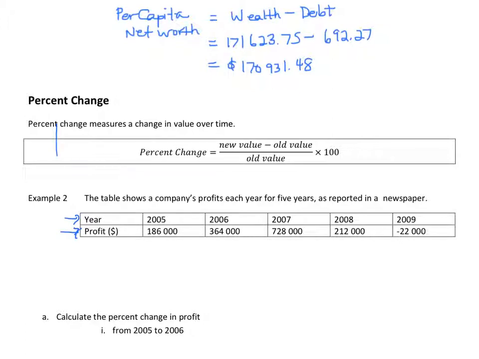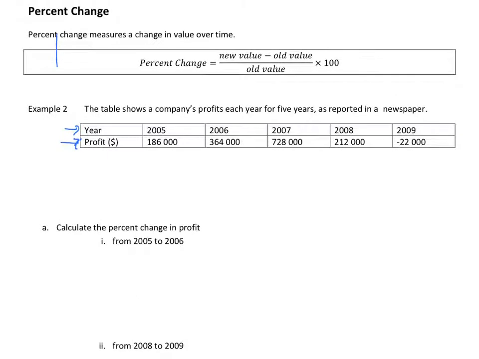And it says calculate the percent change in profit from 2005 to 2006.